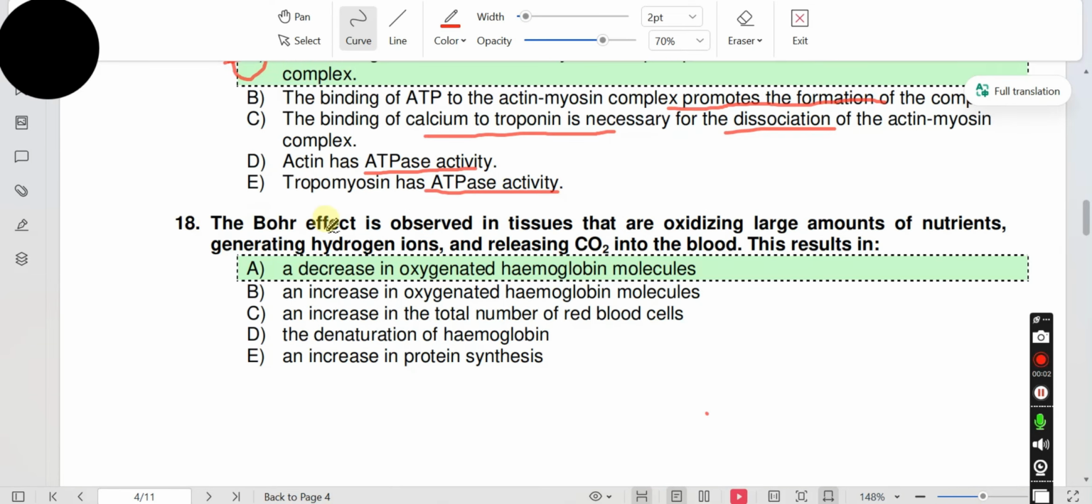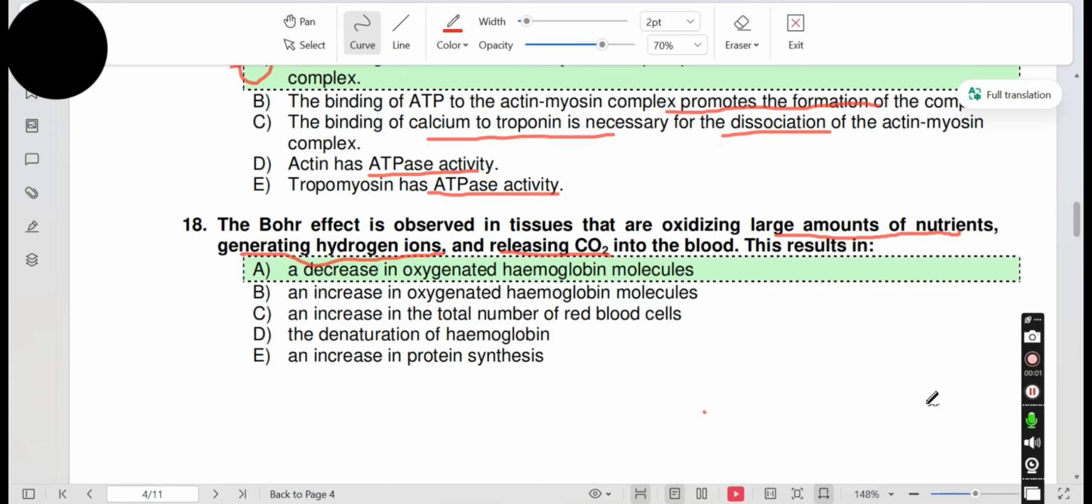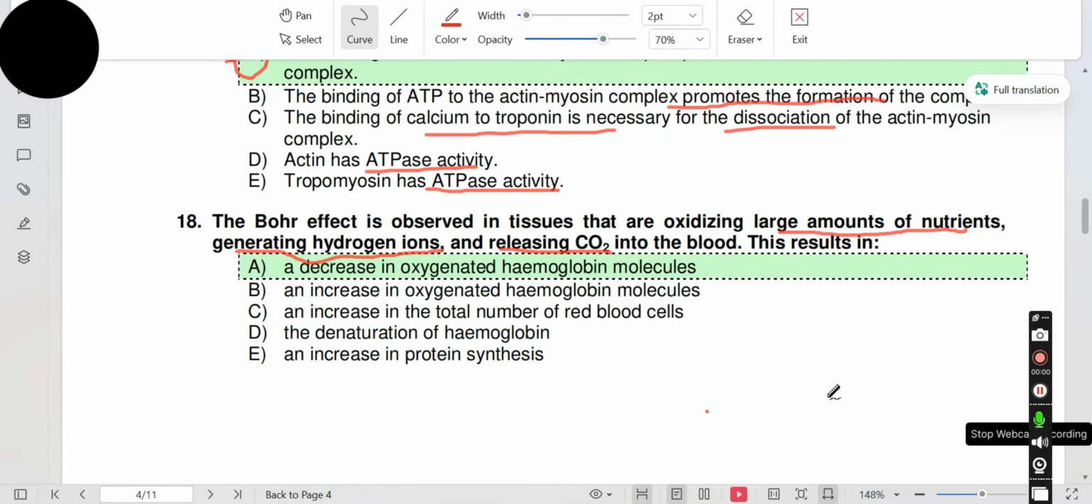Question 18. The Bohr effect is observed in tissues that are oxidizing large amount of nutrients, generating hydrogen ions and releasing carbon dioxide into the blood. Understand the concept. In an active tissue, a lot of oxygen is used by the cells, and as a result a lot of carbon dioxide is released. Carbon dioxide is converted into carbonic acid, which increases the concentration of hydrogen ions. As a result, pH decreases. The oxyhemoglobin releases oxygen to the tissue.